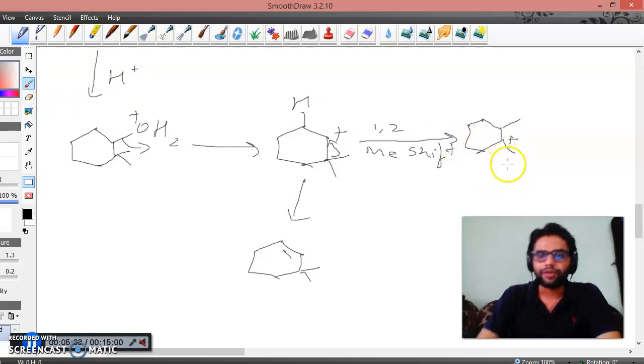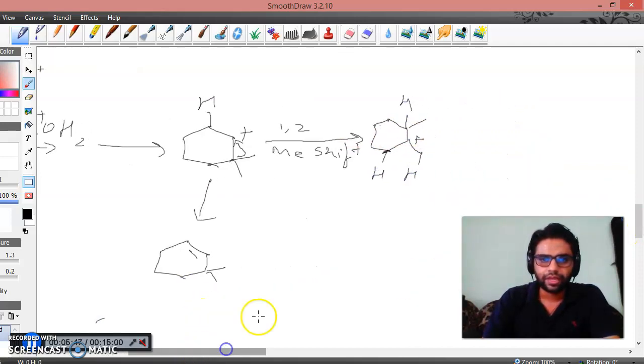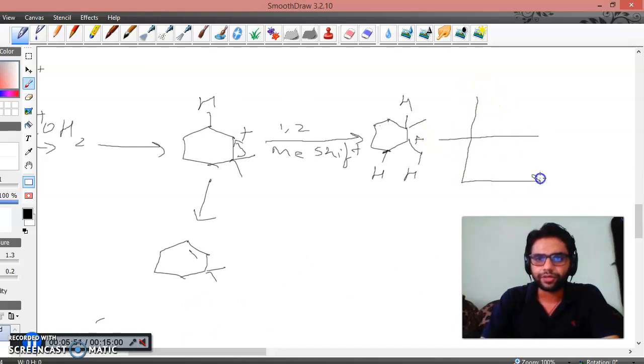So now what could happen? Now again let's see where are the hydrogens. There is a hydrogen over here, there is a hydrogen over here, and there is a hydrogen again over here. So what could be the product in this case? Each of the shown hydrogen could eliminate and there could be different products.